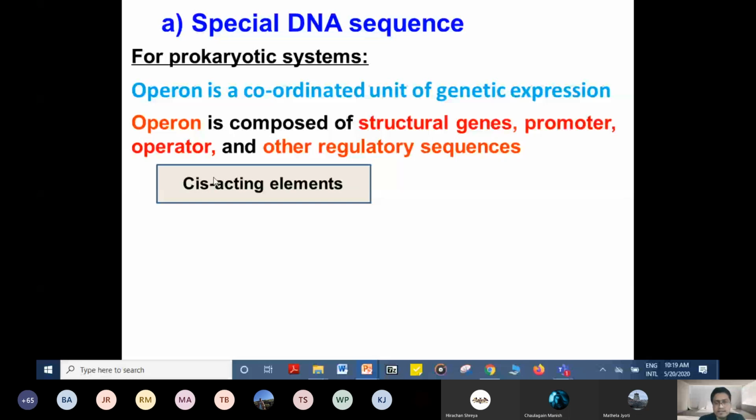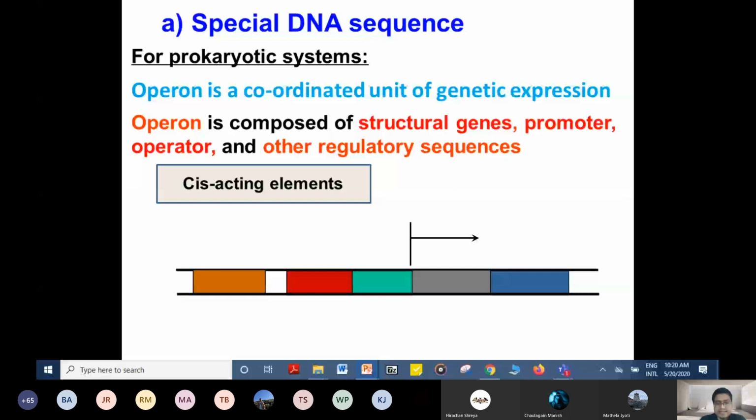Now this is one operon. It consists of the structural gene, promoter, operator, and other regulatory sequences.